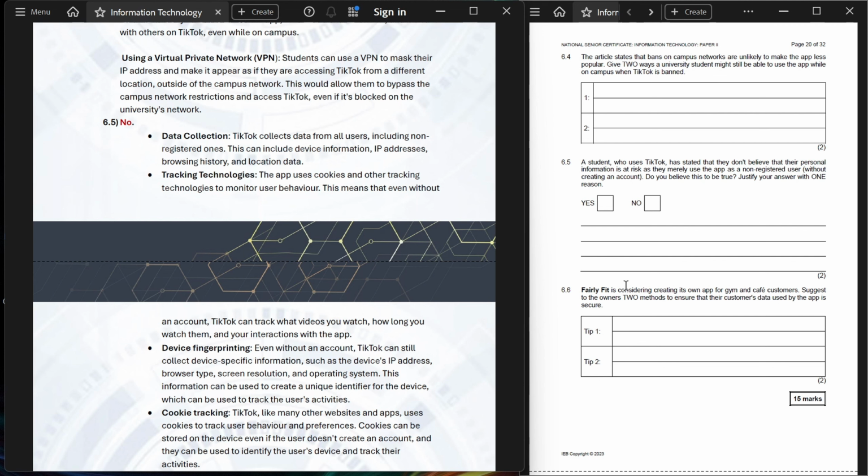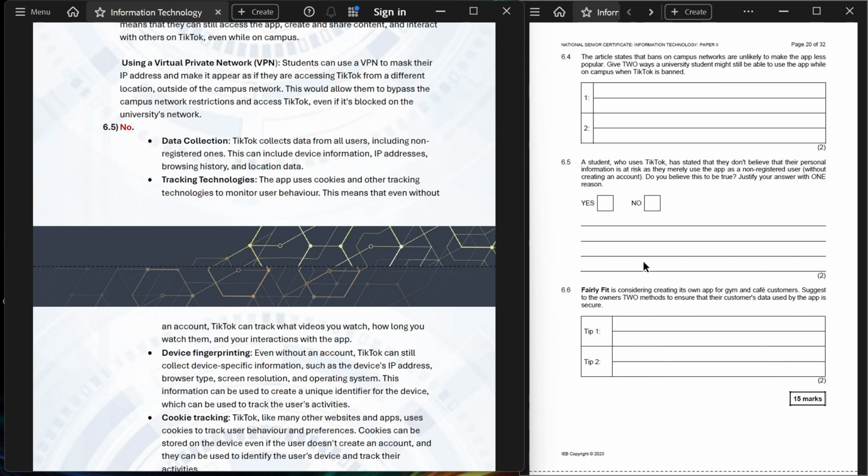Device fingerprinting. Even without an account, TikTok can still collect device-specific information, such as the device's IP address, browser type, screen resolution, and operating system. This information can be used to create a unique identifier for the device, which can be used to track the user's activities. The 4th one is cookie tracking. TikTok, like many other websites and apps, uses cookies to track user behaviors and preferences. Cookies can be stored on the device even if the user doesn't create an account, and they can be used to identify the user's device and track their activities.